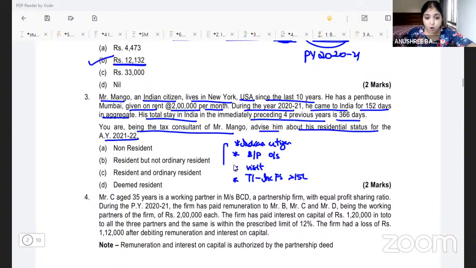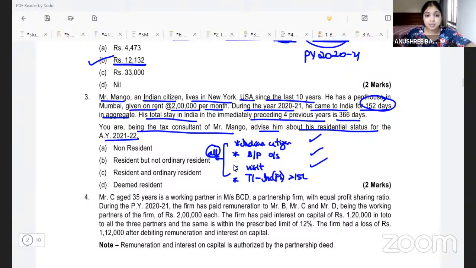Now let us see if all these conditions are fulfilled even in this question by Mr. Mango. Yes, he is an Indian citizen. We don't know. They say he lives in New York. If he lives in New York, obviously he would be having some business or profession outside India. Yes, he is visiting India for 152 days in the previous year. When we say total income minus income from foreign sources, basically we are talking about his Indian income. Indian income with source in India should be more than 15 lakh. He is earning rental income from Mumbai. So he is having Indian source income, 2 lakh rupees per month.